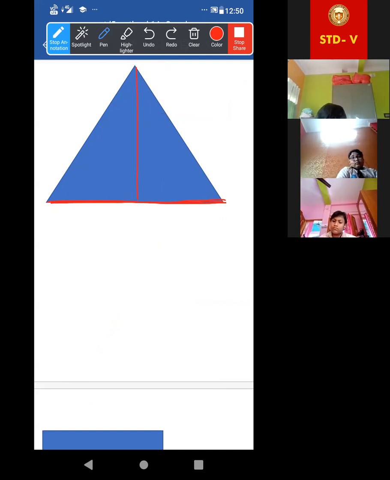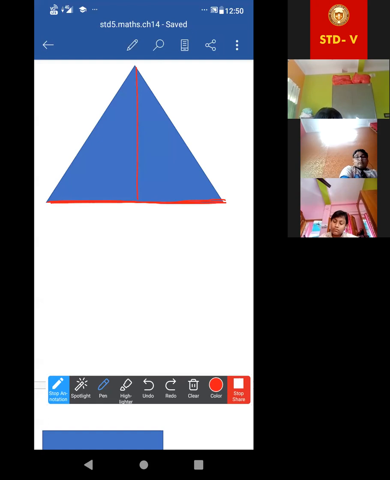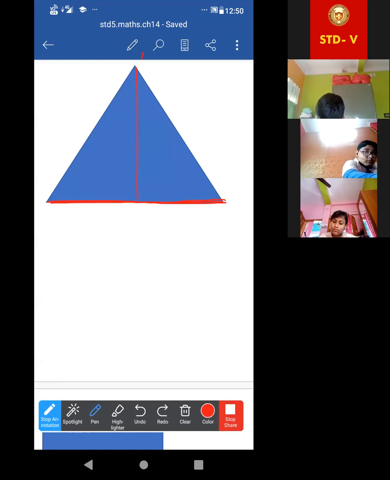Give the names A, B, C. We have drawn this perpendicular line and given it a name, AD. So height is AD.